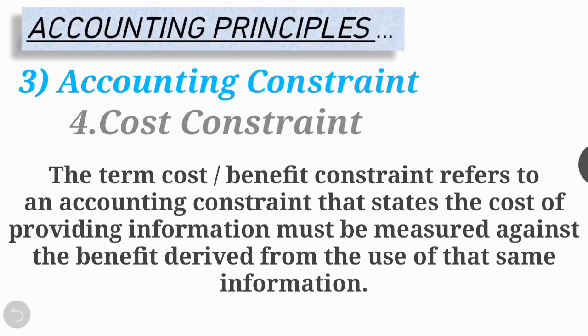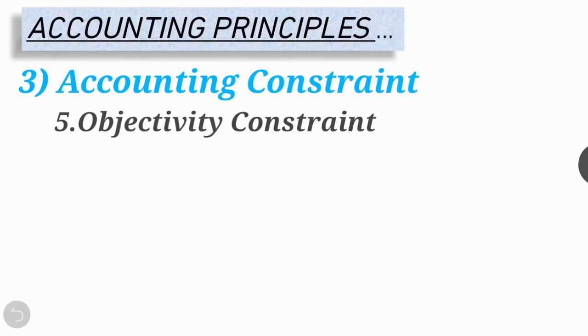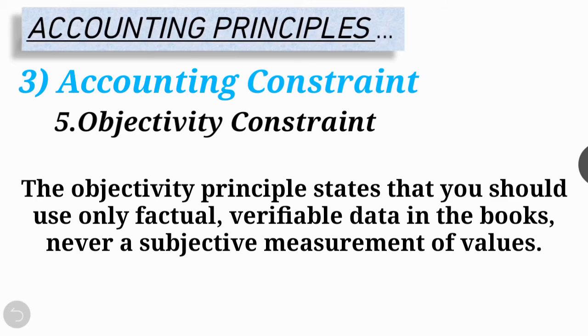Right? Next constraint is objectivity constraint. Each recorded transaction in the book of account has sufficient evidence to support it. The transactions are to be recorded on the basis of vouchers, receipts, and memos, etc. Right?